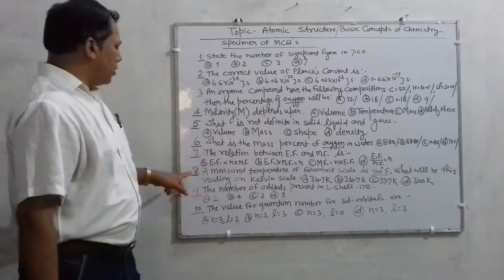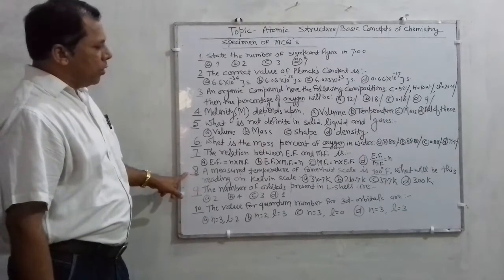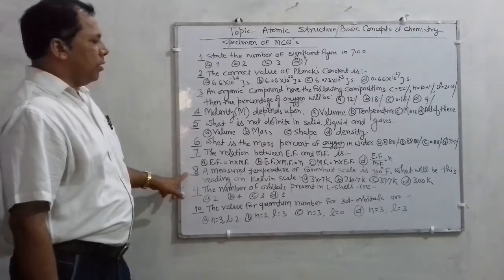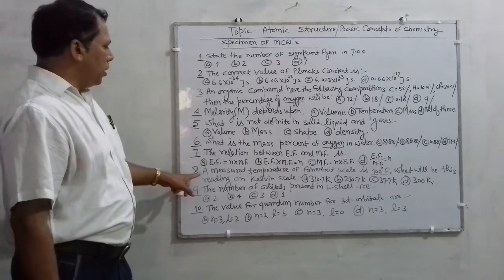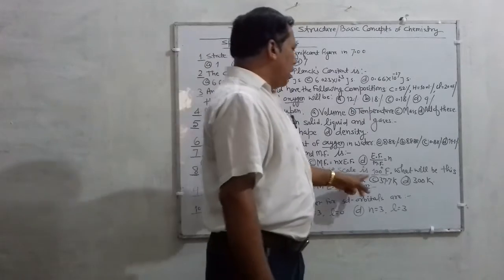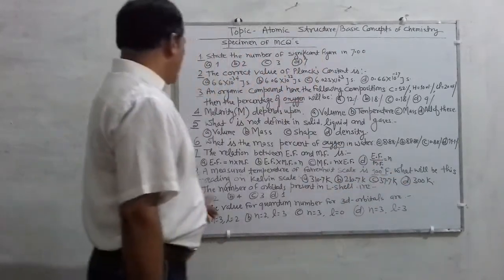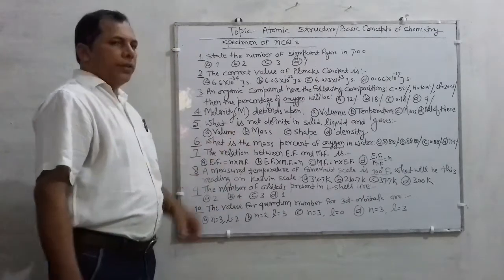Okay. Next is question 8. This question is concerned with temperature. A measured temperature on the Fahrenheit scale is 100 degree Fahrenheit. So what will be this reading on the Kelvin scale?